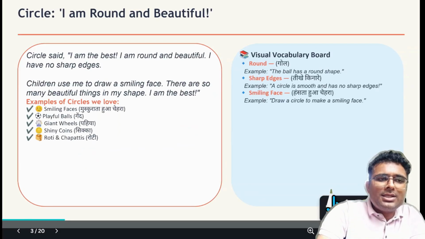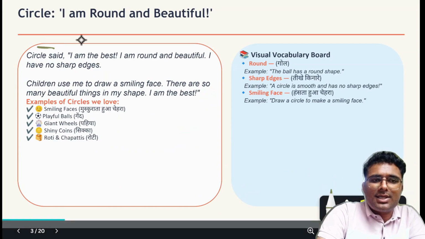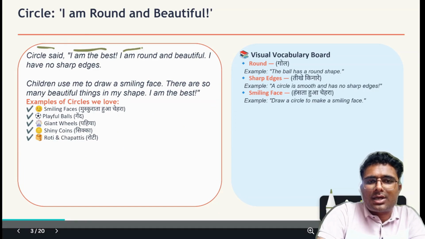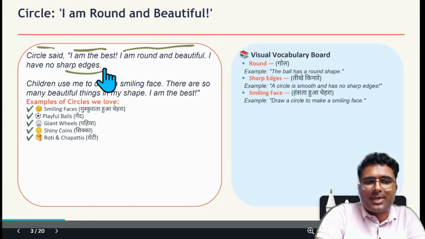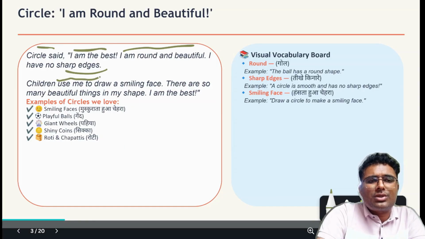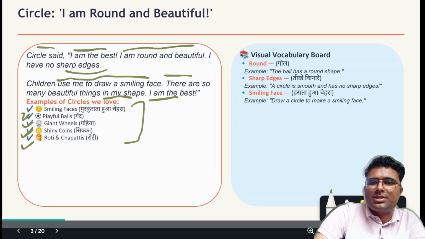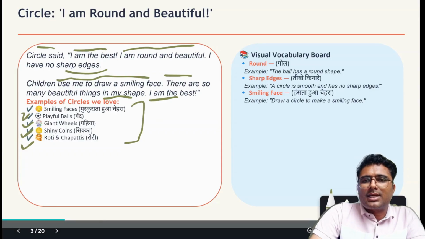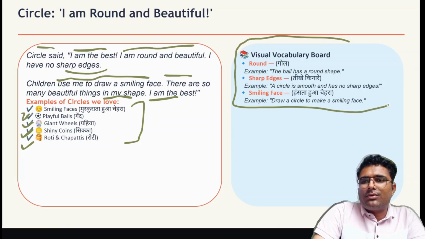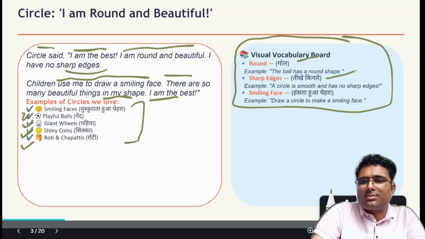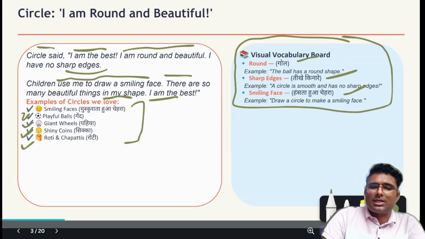So as they were fighting, first of all circle said, what did he say? I am the best, I am round and beautiful, I have no sharp edges. Children use me to draw smiling faces. There are so many beautiful things in my shape. I am the best. These are some examples of circle, like smiling faces, beautiful playful balls, giant wheels, shiny coins, roti and chapati. So many things are there, and these are vocabulary which we have used here. Like round means बच्चों गोल, sharp edges means तीखे किनारे, smiling face मतलब हंसता हुआ चेहरा.